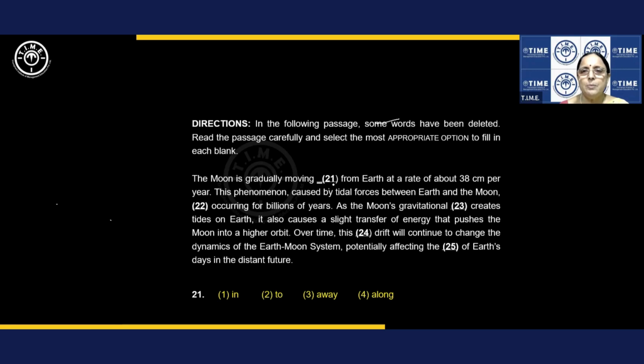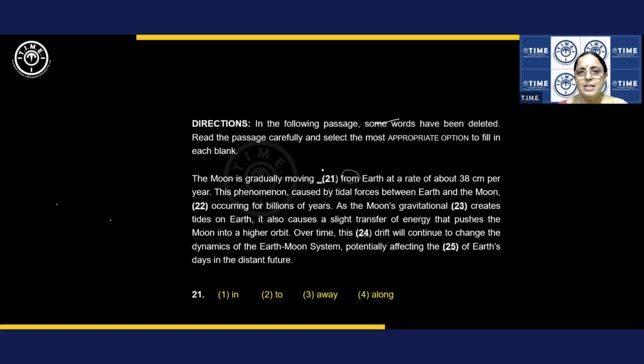Now let's see. The moon is gradually moving from Earth. What's the clue? From is the clue. Alert, alert. So you should learn from the practice work. What have you learned from this? Listen carefully. The prepositions after the blank are also the clues. Don't ignore them. The point is, my dear students, not all the words are followed by from. Can I say await from? No. Can I say apart from? Yes. Agree or not? So keep this in mind.